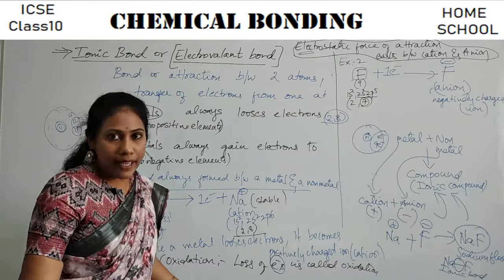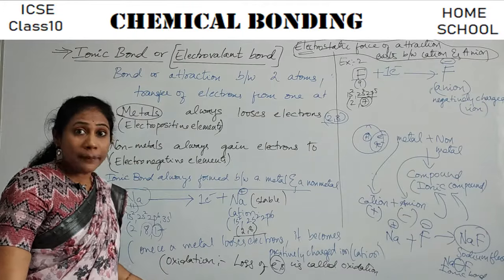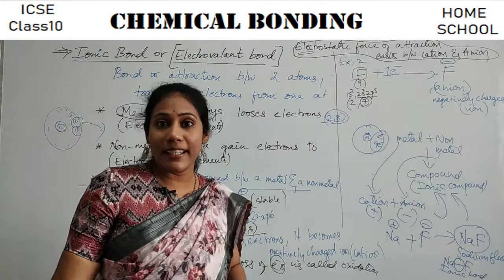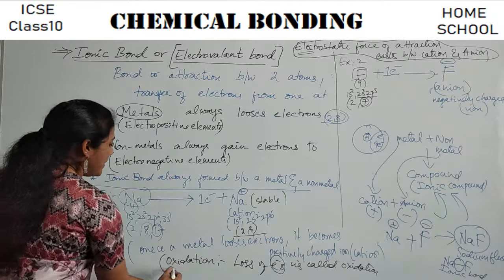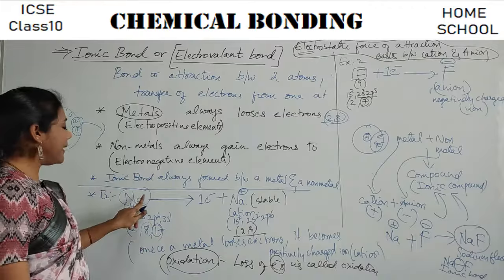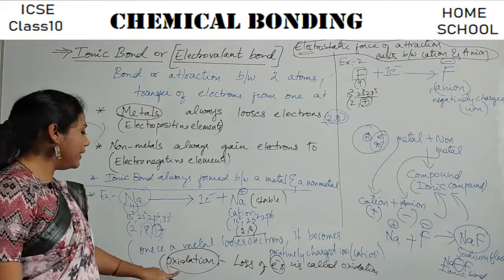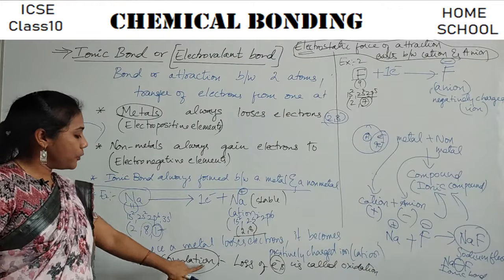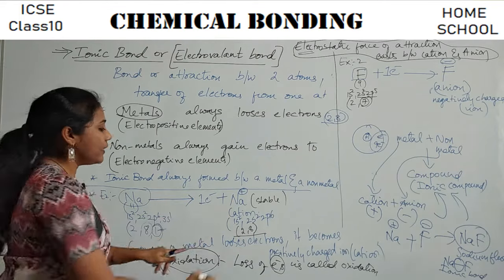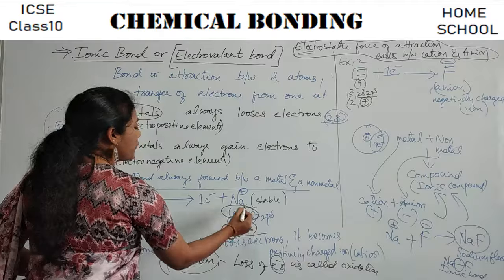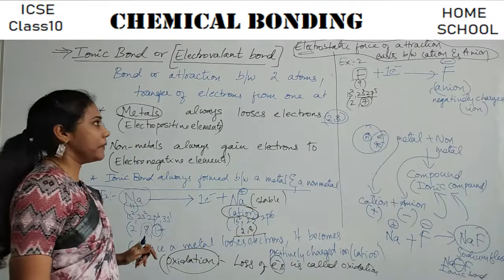Losing and gaining electrons is like a chemical reaction. I told you, a chemical reaction is all about losing and gaining electrons. So whenever a metal loses an electron, that process is said to be oxidation. After losing an electron, it becomes what ion, guys? Positive ion, that is cation. Remember.